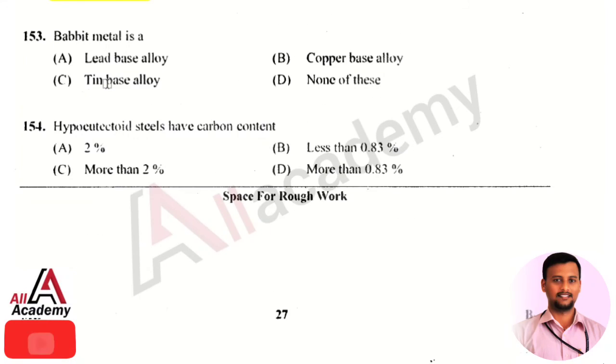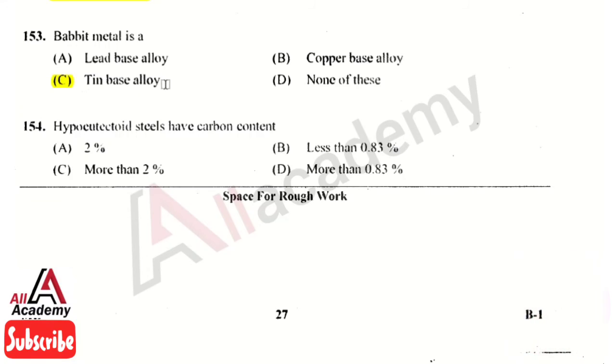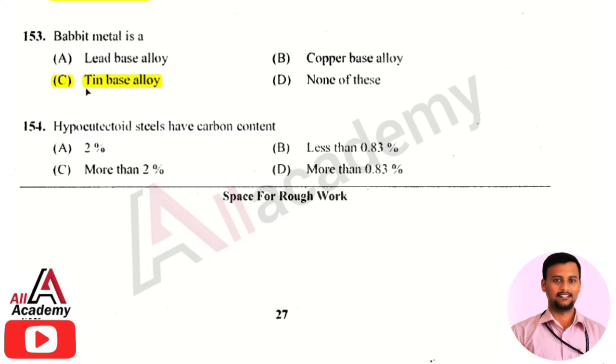And the next question is the Babbitt metal is. The right answer is option 3. It is a tin base alloy. So Babbitt is a metal which is a tin base alloy. Babbitt is a tin base alloy.